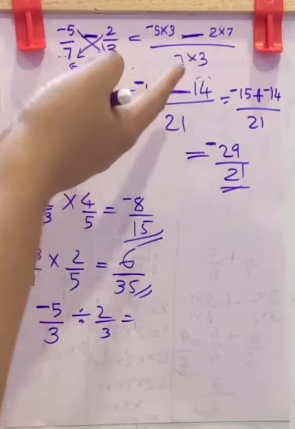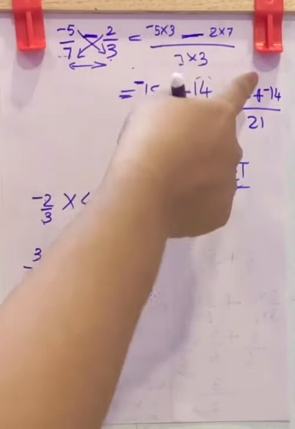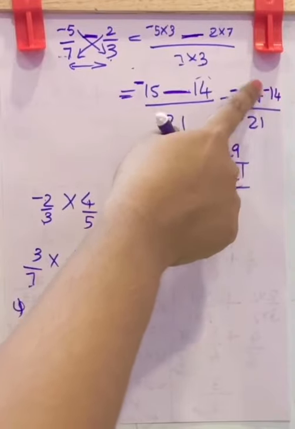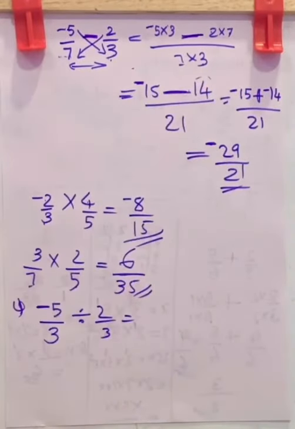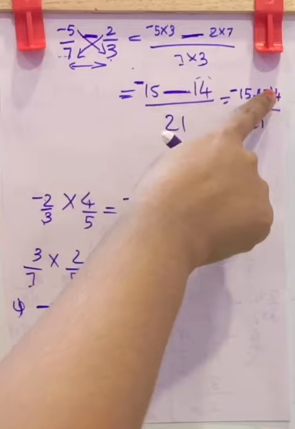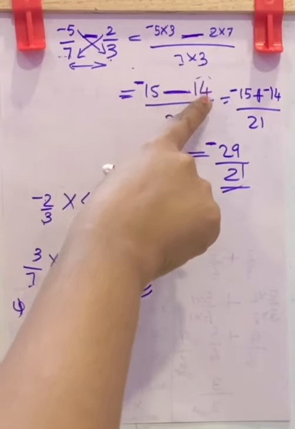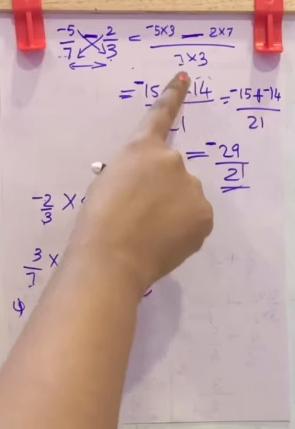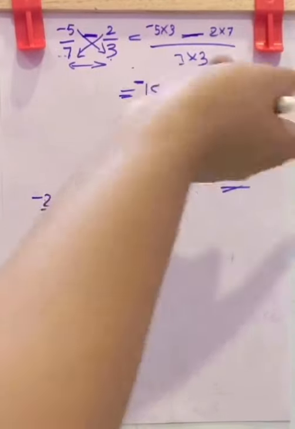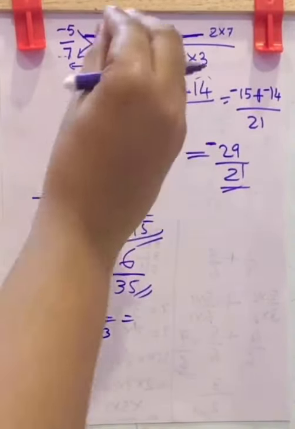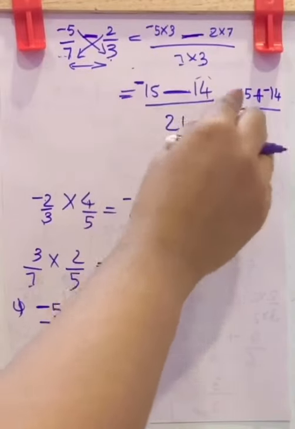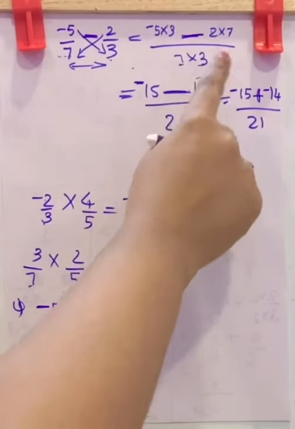Whenever you see subtraction, you change it to addition and change the next number's sign. Here it is 14, so you make it negative 14. If it was subtraction and negative 14, you will make it addition and the negative 14 becomes positive 14.